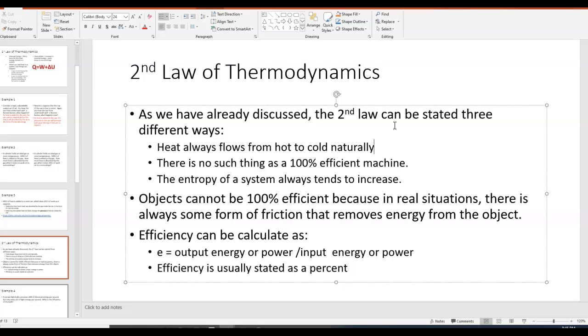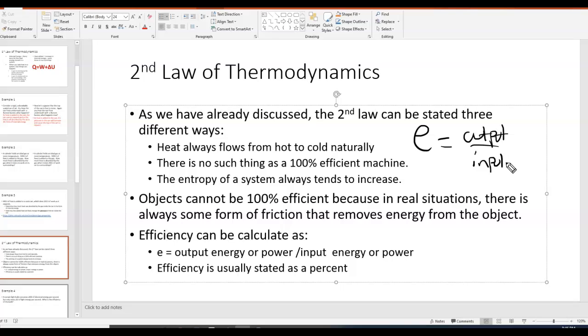Now, let's talk about this efficiency thing. The second law basically says you cannot reach 100% efficiency. So what is efficiency? Efficiency can be calculated as basically output over input. So E, lowercase e for efficiency, is output over input.